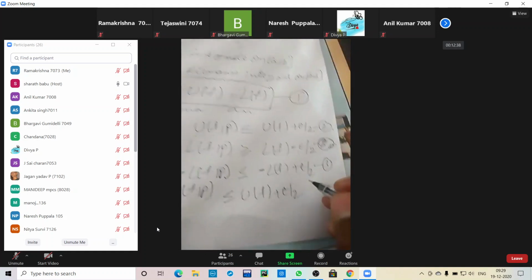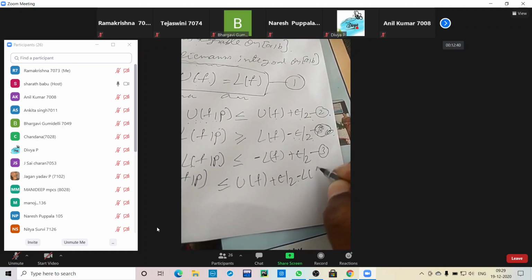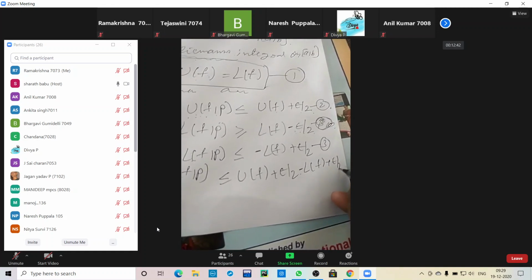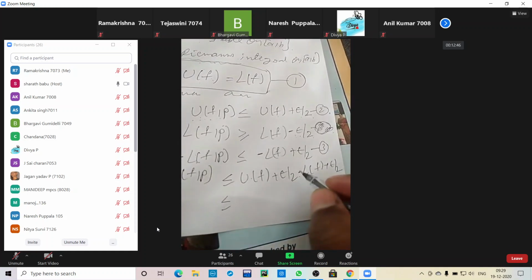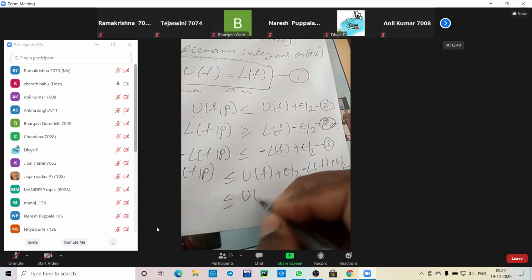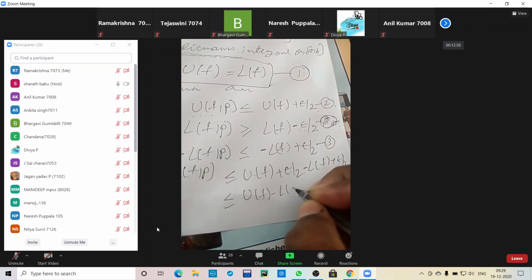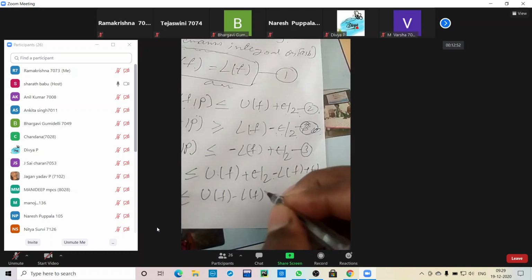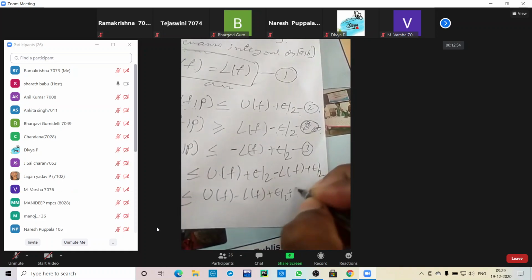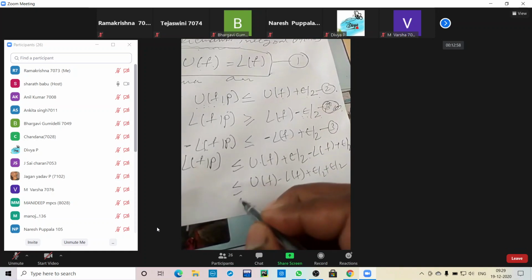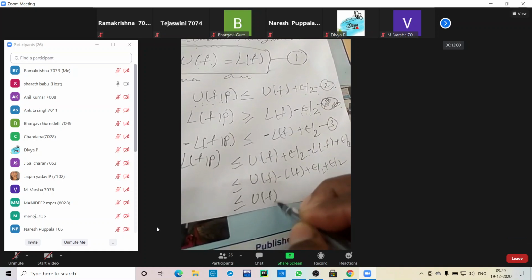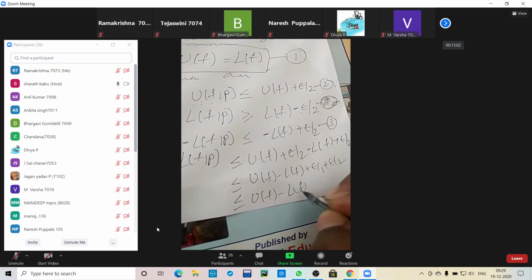So this is less than or equal to U(f) minus L(f), by grouping the arbitrary constants epsilon by 2 plus epsilon by 2.